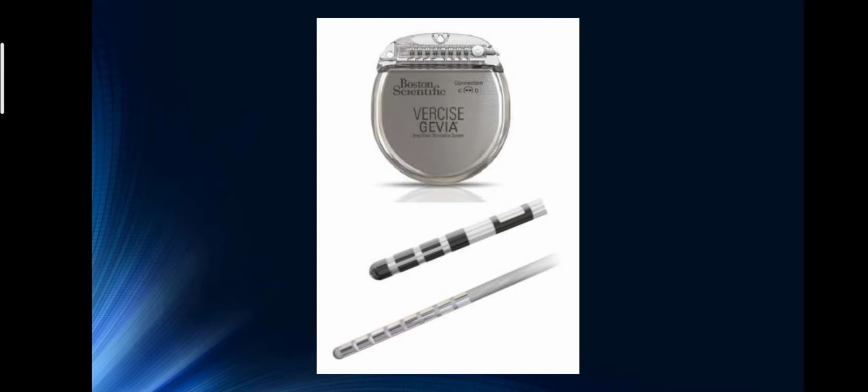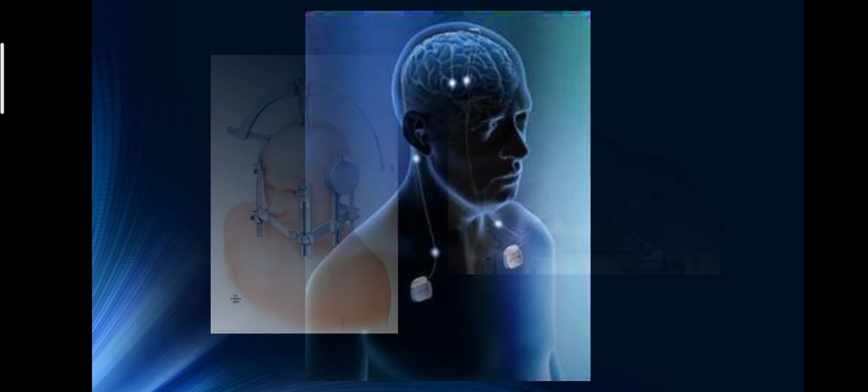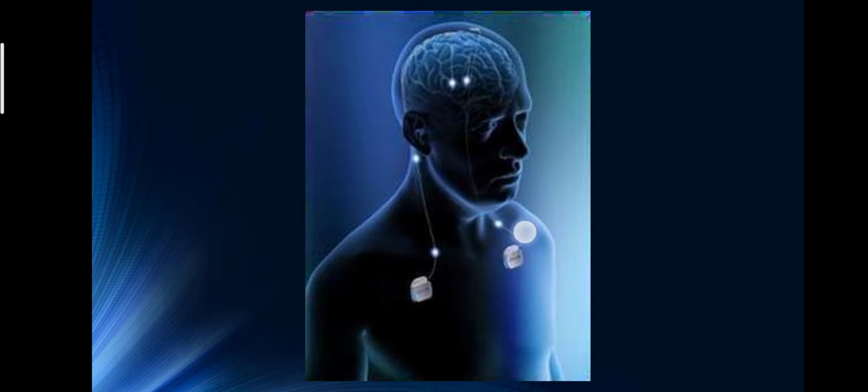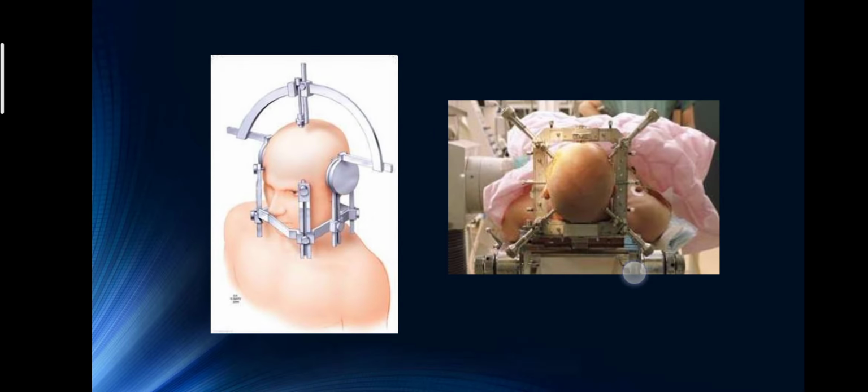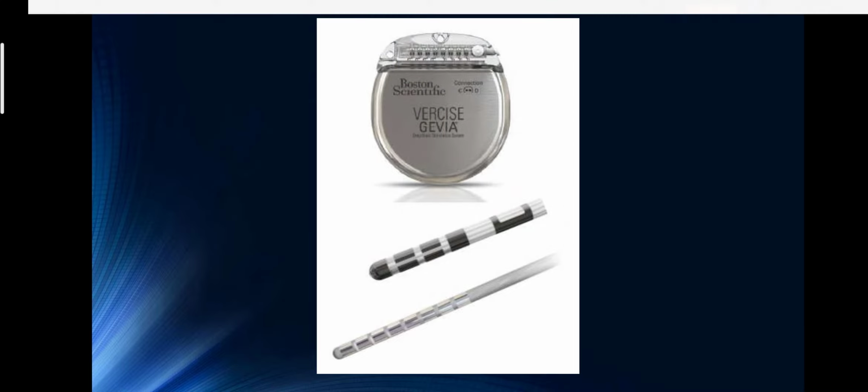So this is the Vercise Gevia. Here this is the device you can see. It is put on the chest and the electrode is put inside the brain, that decreases the level of pain inside the brain without using any drug.